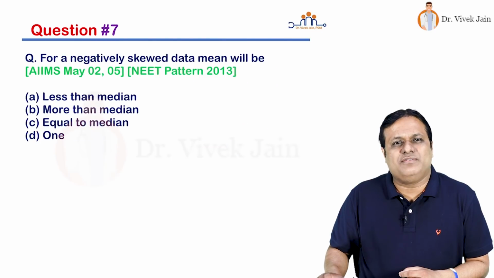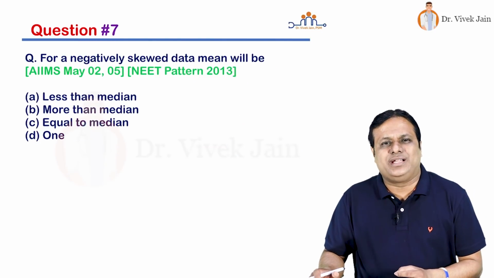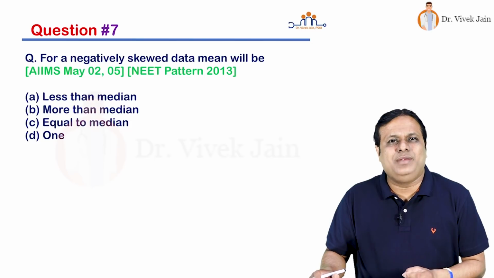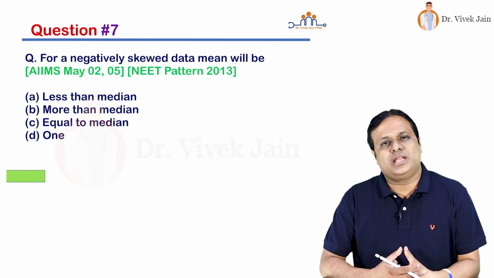Question number 7 we move to. For a negatively skewed data, mean will be less than median, more than median, equal to median or 1, and your time starts now.